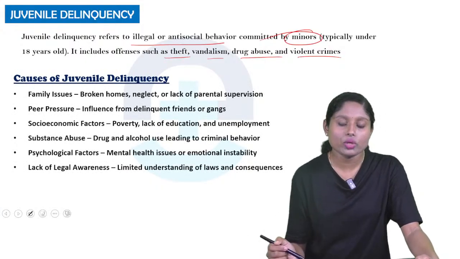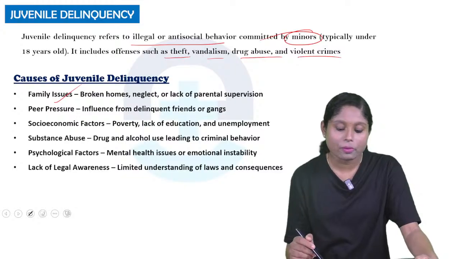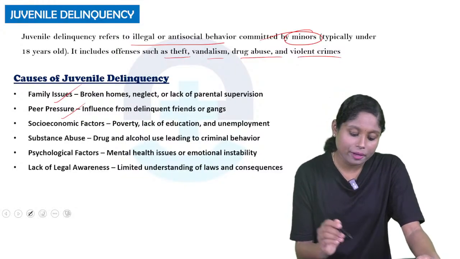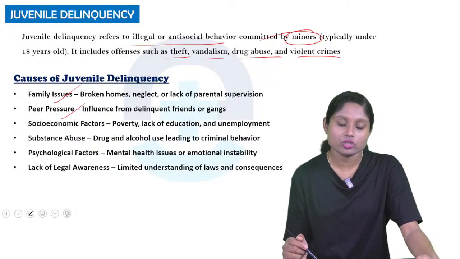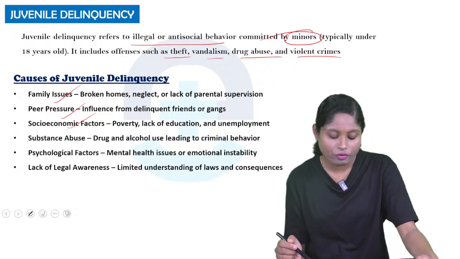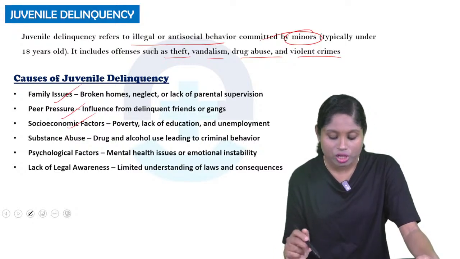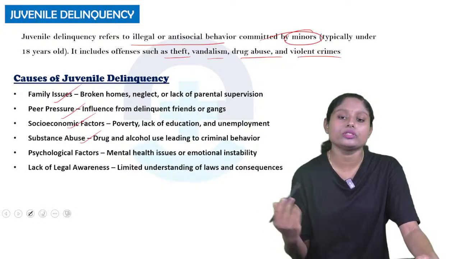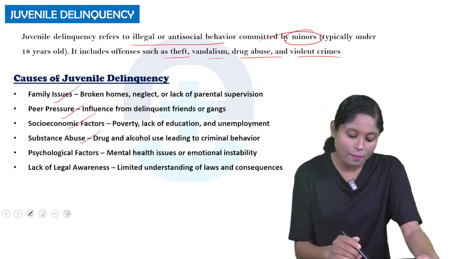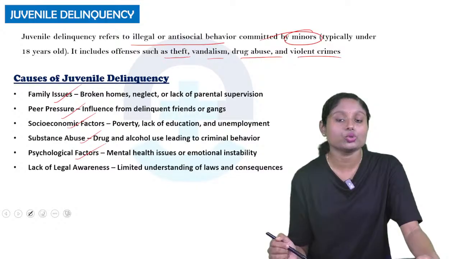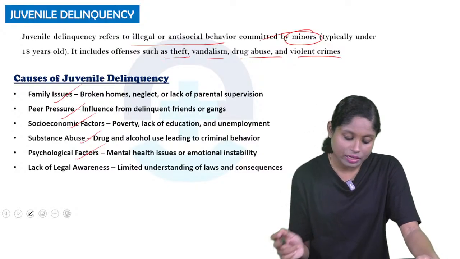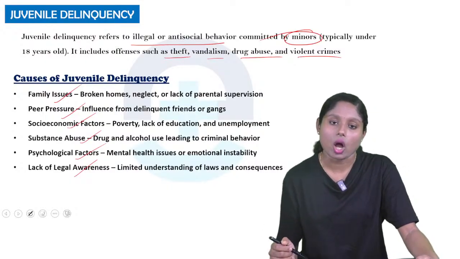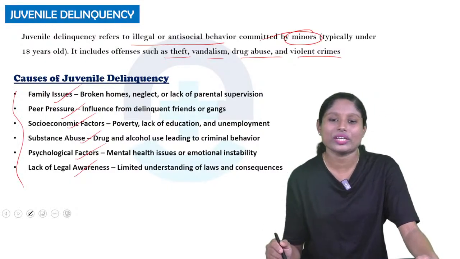So what are the causes of juvenile delinquency? Family issues like broken homes, neglect, lack of parental supervision; peer pressure, influence from delinquent friends or gangs; socio-economic factors like poverty, lack of education and unemployment; substance abuse, drug and alcohol use leading to criminal behavior; psychological factors like mental health issues or emotional instability; lack of legal awareness, limited understanding of law and consequences. So these are the causes of juvenile delinquency.